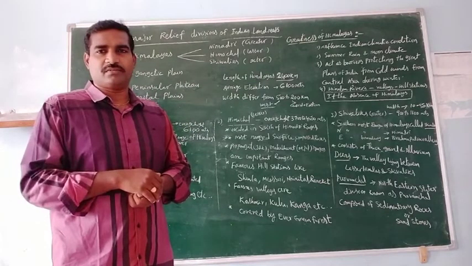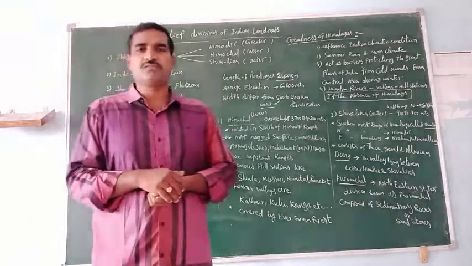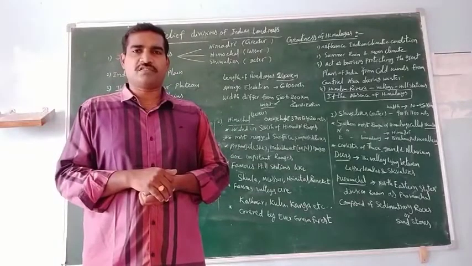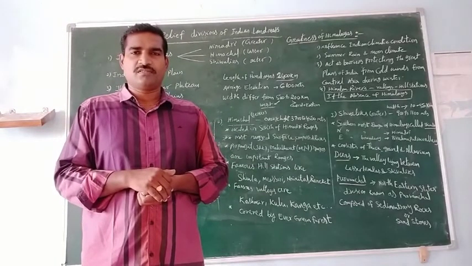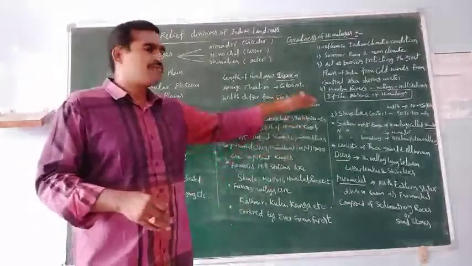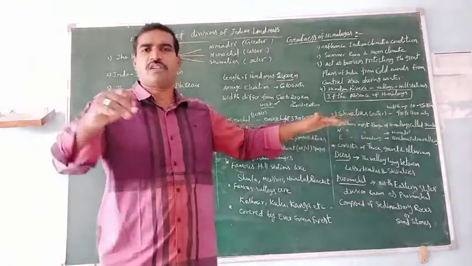And hill stations are also used for tourism development, as summer resorts. Understood?